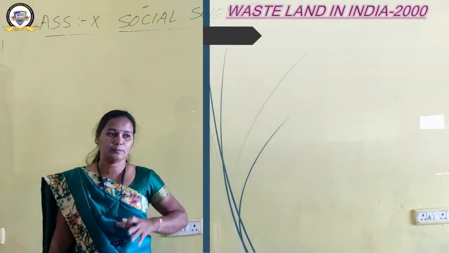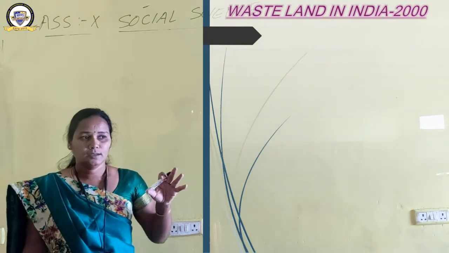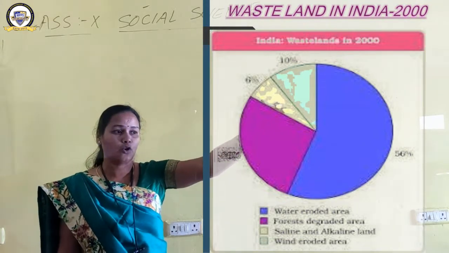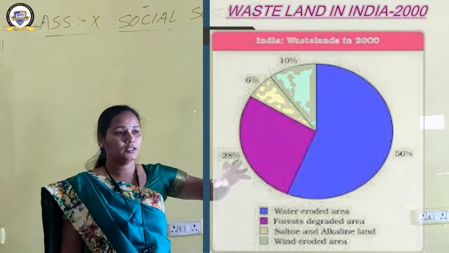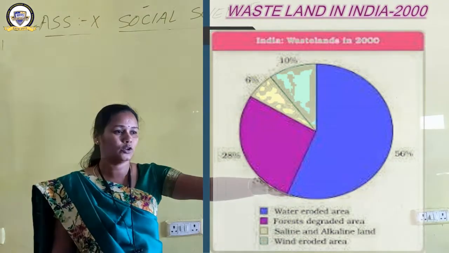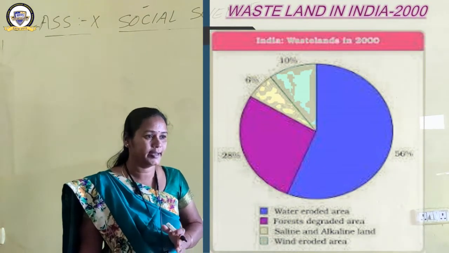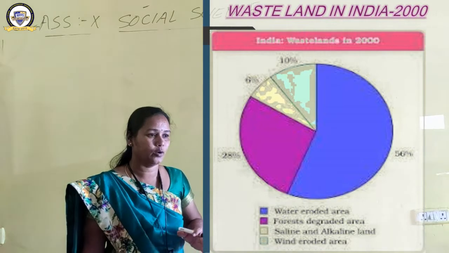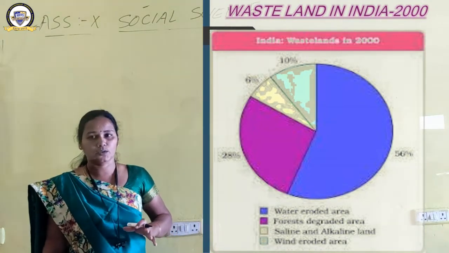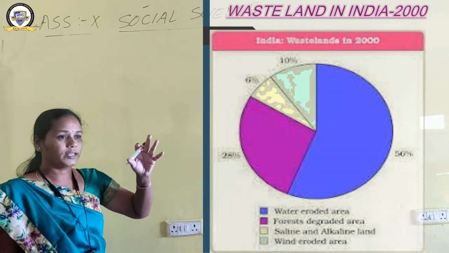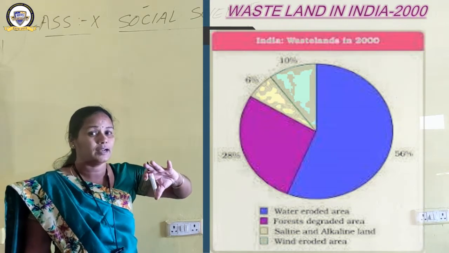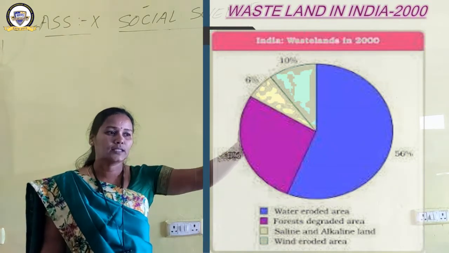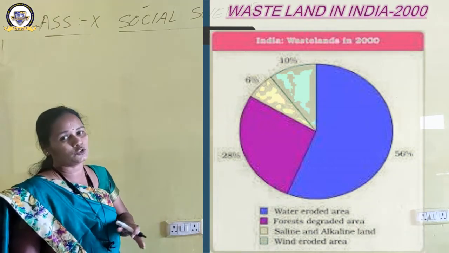Wastelands in India. This is a diagrammatic representation given in the year 2000. How much of India was wasteland? Different causes have been given for converting our land into wasteland: water eroded area, forest degraded area, saline and alkaline land, and wind eroded area. These are the various causes that convert our land into wasteland. When land is degraded, it becomes wasteland.